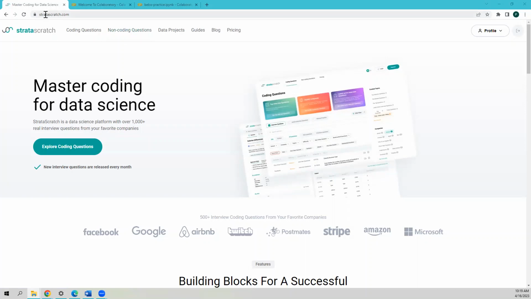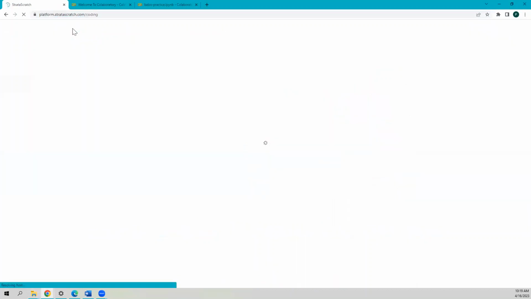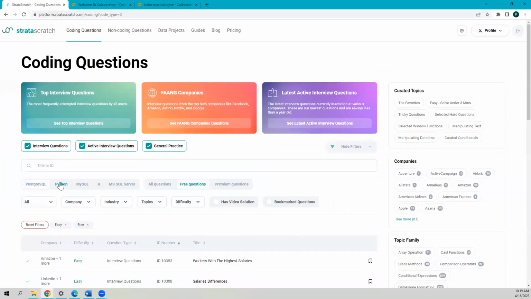So we are here at stratascratch.com. Let's go to the coding questions, and I have Python. Then you can set the filter by difficulty level: easy, medium, and hard. Today I'm going through a couple of easy problems. You can also sort by company, and filter by companies, industry, topics, and whether it has a video solution or not. So it is really helpful.